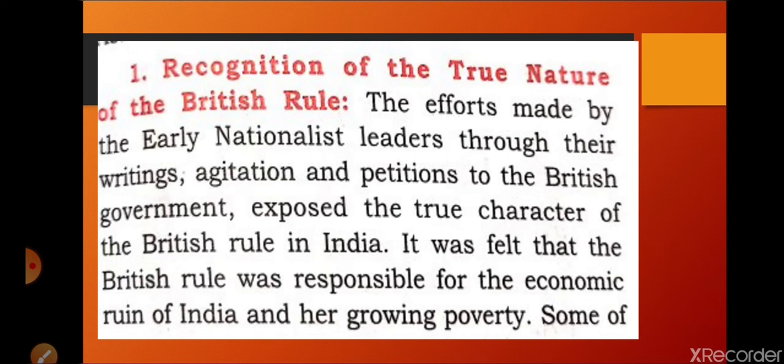As I have discussed with you, early nationalists had full faith in the Britishers, and they thought the Britishers were good for India and could improve Indian conditions and civil rights. This illusion came to an end with the Calcutta Corporation Act, University Act, and Official Secrets Act introduced by Lord